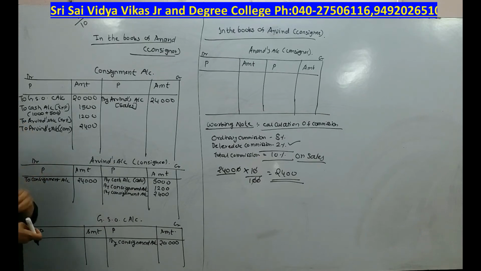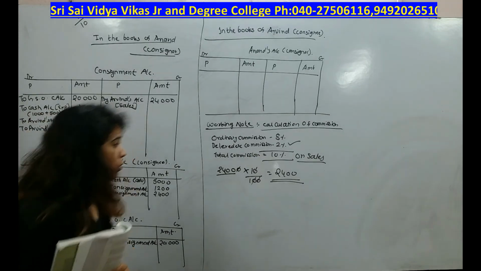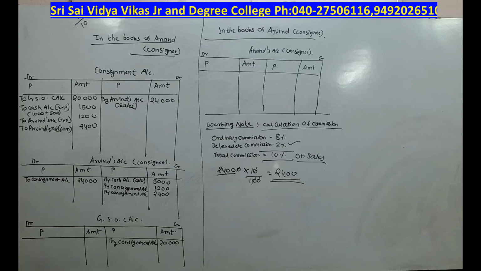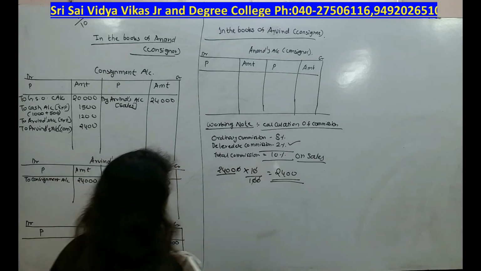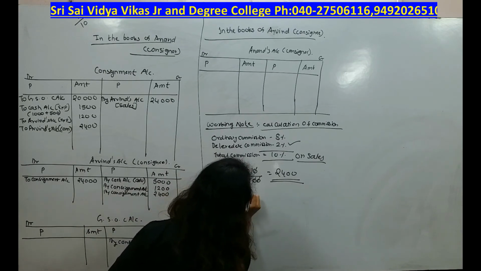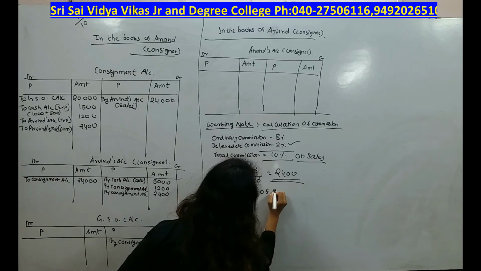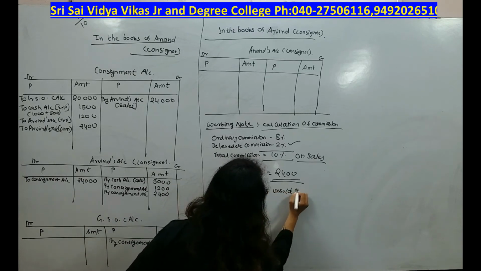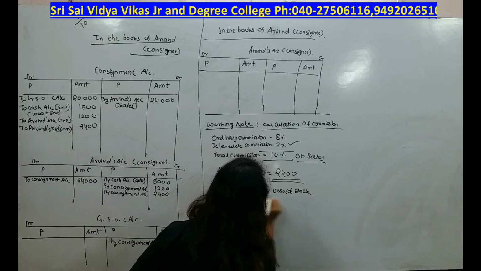Okay. Now here what we need to observe is, say we sent 20,000 rupees goods to him. Out of that he could sell only half of the goods. Okay, it means half of the goods are still unsold. So we need to do valuation for unsold stock. So working note number 2 will be valuation of unsold stock.